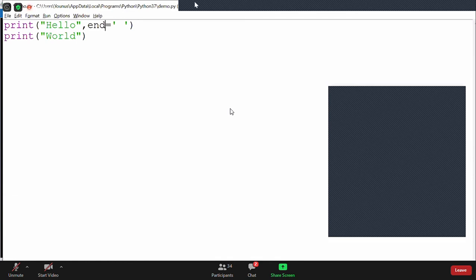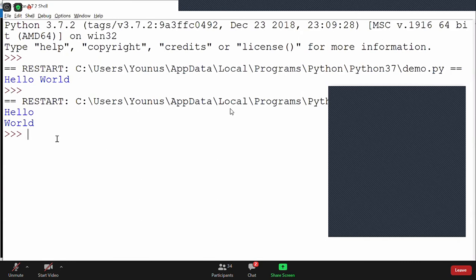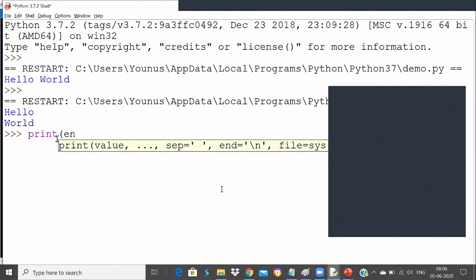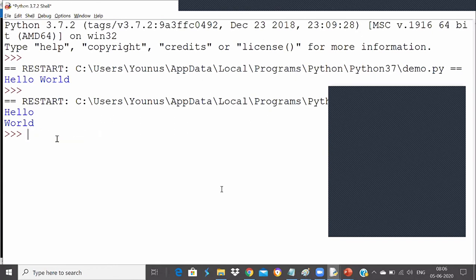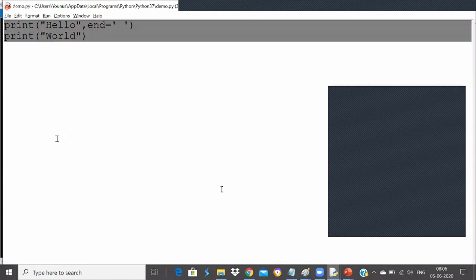Okay, so let us try to explore a little bit more. Tell me the output for some of the programs now. For example, if I write this print statement like this, end is equal to star. Tell me the output. If you can tell me the output of this program, it means you understood all the three arguments.